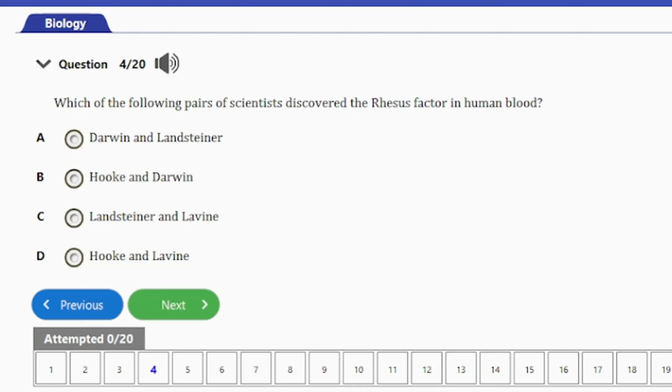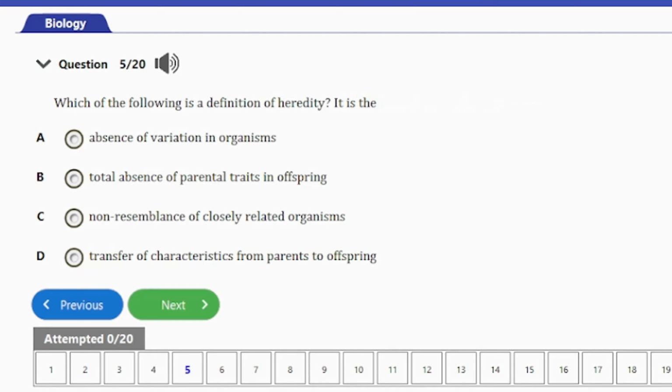So let's consider the next question. Question number 4 here. It says, which of the following pairs of scientists discovered the rhesus factor in human blood? A. Darwin and Landsteiner. B. Hooke and Darwin. C. Landsteiner and Levine. And D. Hooke and Levine. So guys, the answer to this question is option C here, and that's Landsteiner and Levine.